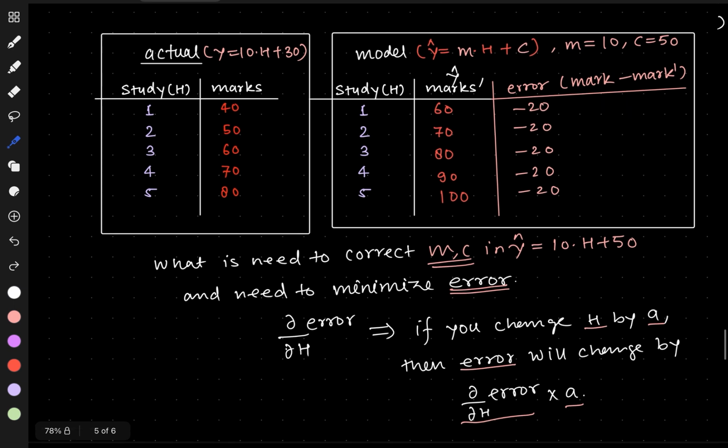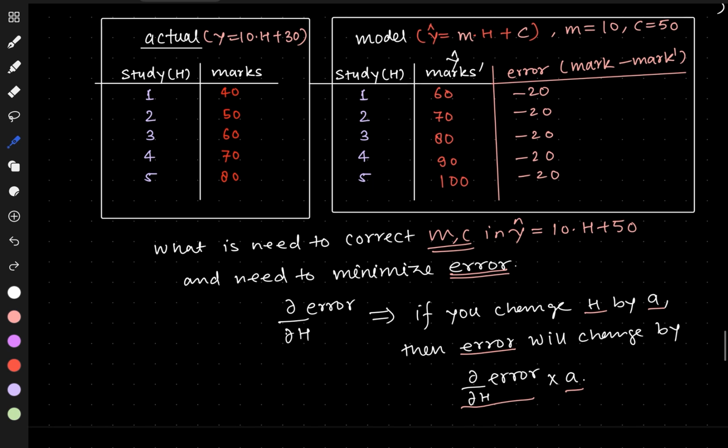So how do we use this to find the values of the parameters in a machine learning model? Suppose we have given data. This is the given data, and you can see here that if a student studies 1 hour, they get 40 marks, and for 2 hours, 41, like that. So the actual relation is 10h plus 30. Suppose we start with a random model, and we want to find out the actual value.